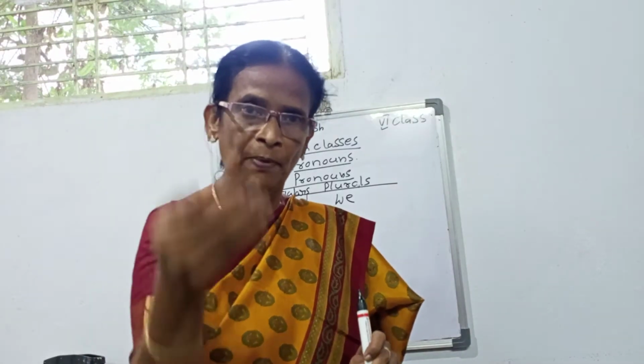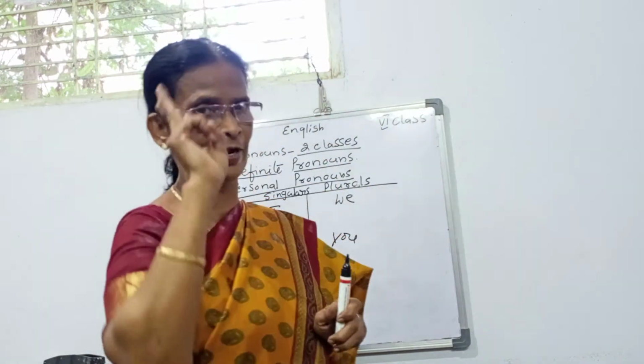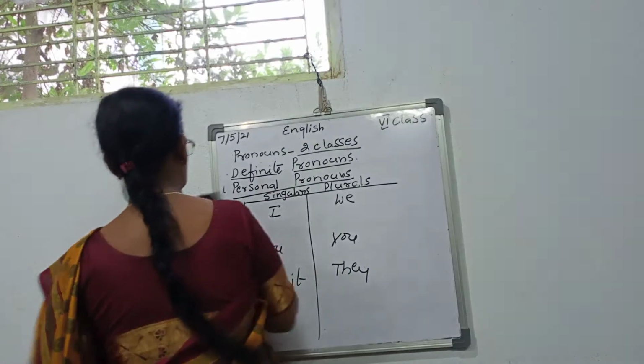And based on that, we are framing what we are going to learn as the second one. Okay, what is the second one?